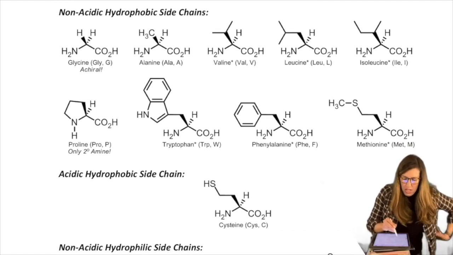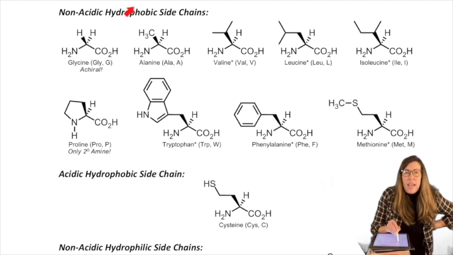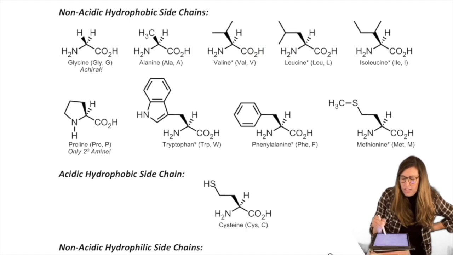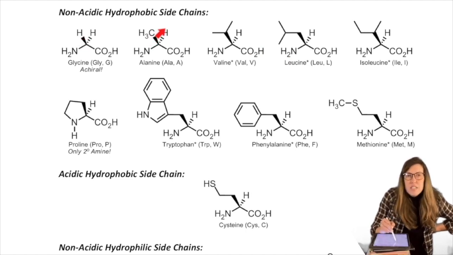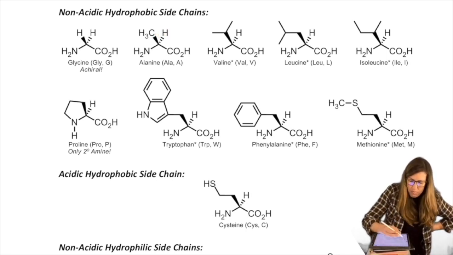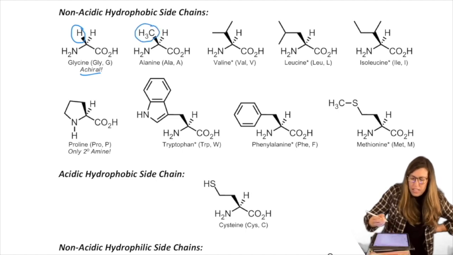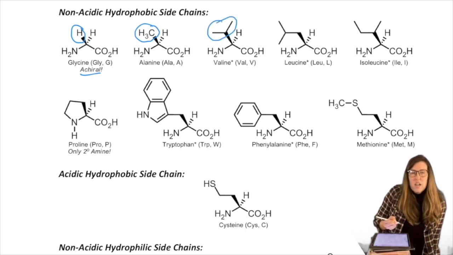So if we categorize it by its properties, not acidic and hydrophobic, we could see why. Notice, here's our amino, here's our acid. I'm going to circle. Now there's no R group drawn in, it's specified. That's what dictates what it is. They all have this in common, amino acid, amino acid, amino acid, but the middle carbon has a different R group. So that side chain tells us what amino acid it is. I'm going to go around and circle them. Glycine, R equals H. Hence it's not a stereocenter, achiral. But then alanine, R equals methyl. Valine, R equals isopropyl.